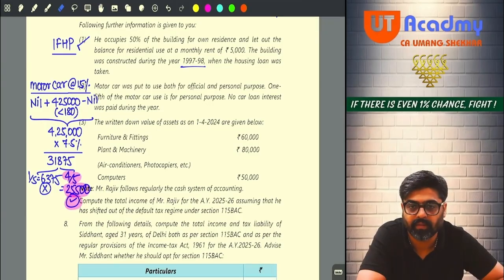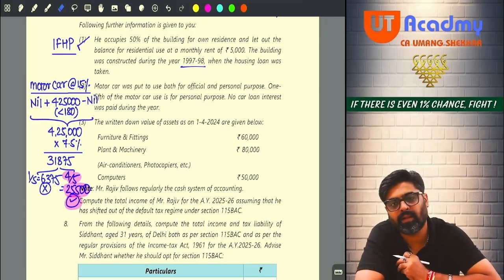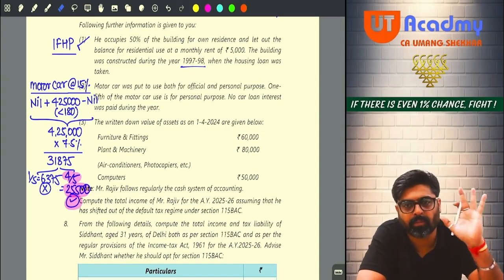Now pay attention. Now this motor car 4,25,000, the amount is spent, payment is done. Have you paid this entire 425 from your pocket?